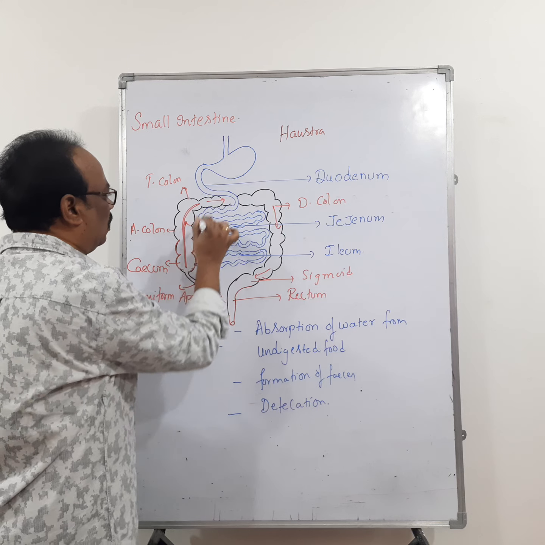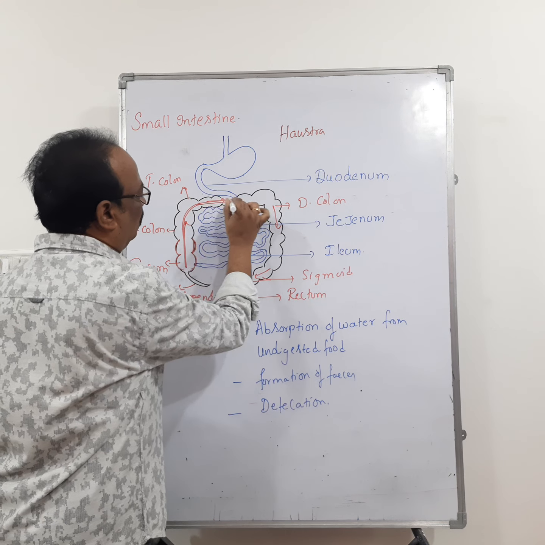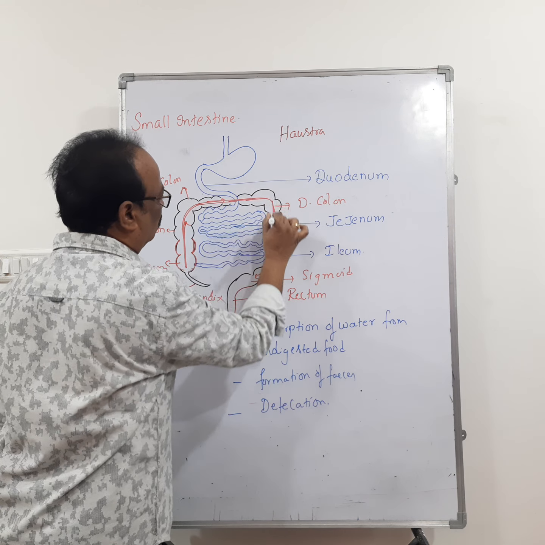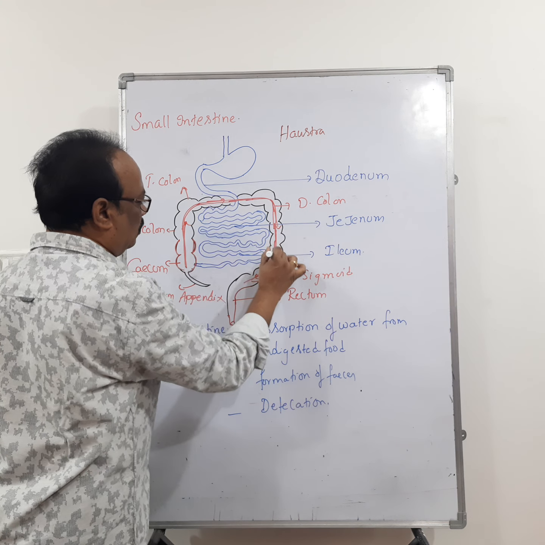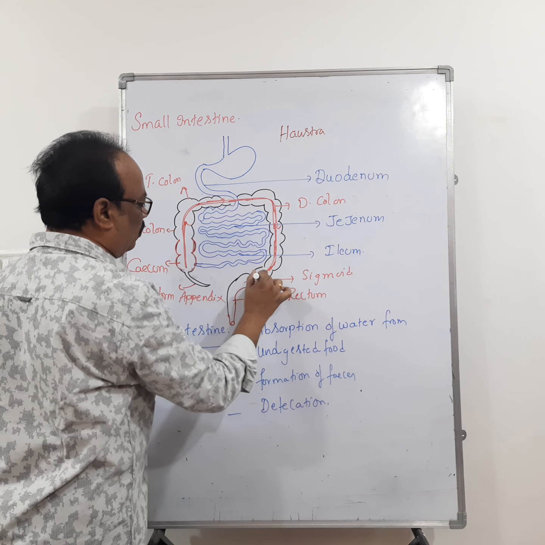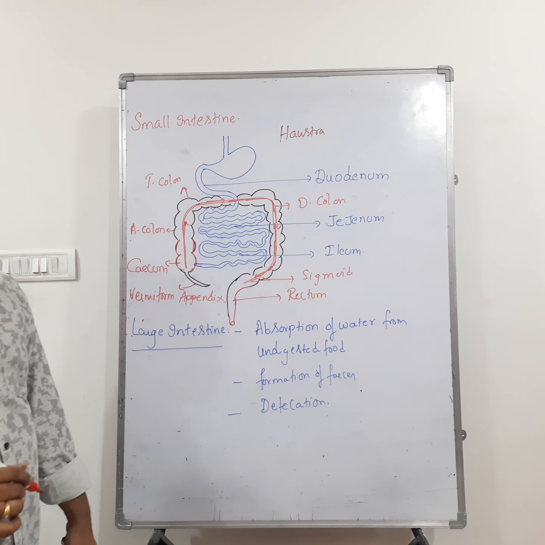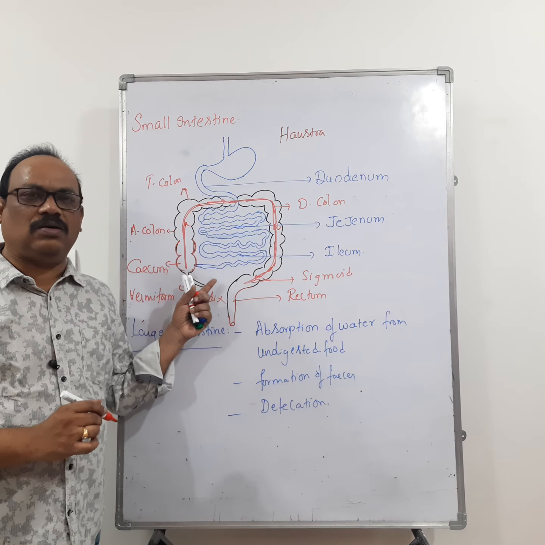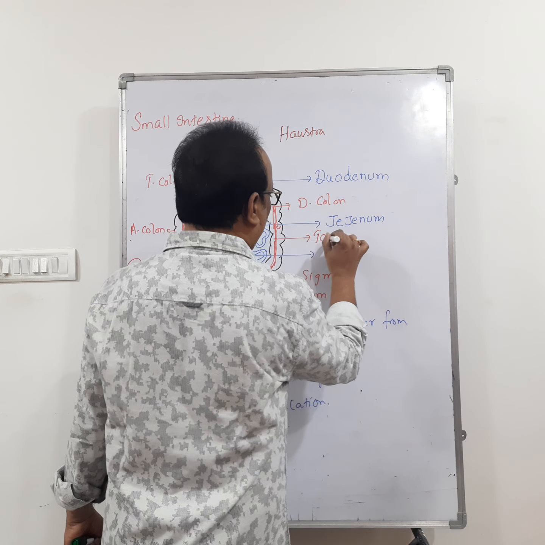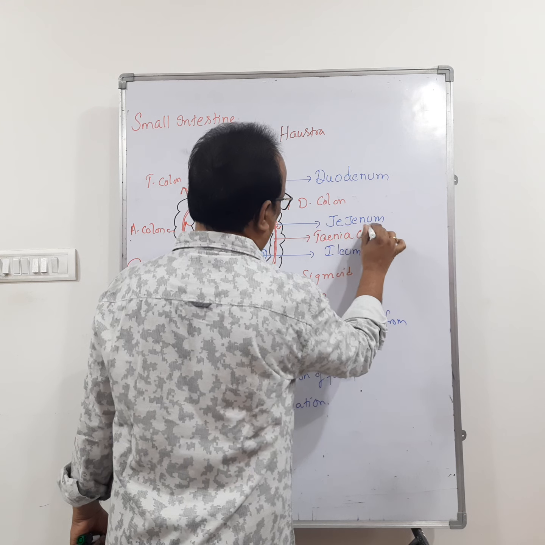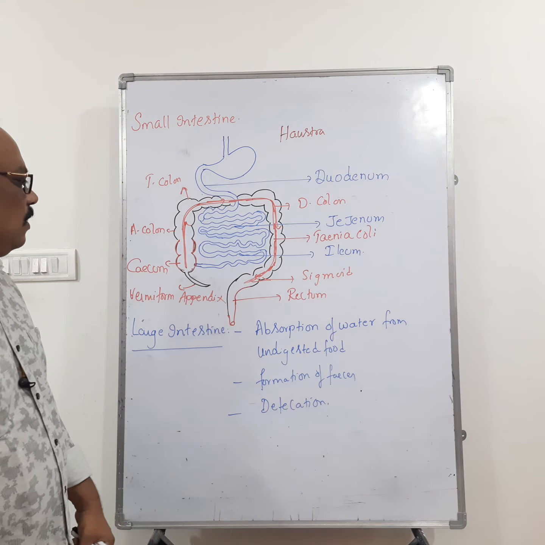Along the length of the colon, we can see the longitudinal muscles like this. So 3 columns of longitudinal foldings are present. These longitudinal foldings of muscles on the colon are called taenia coli.